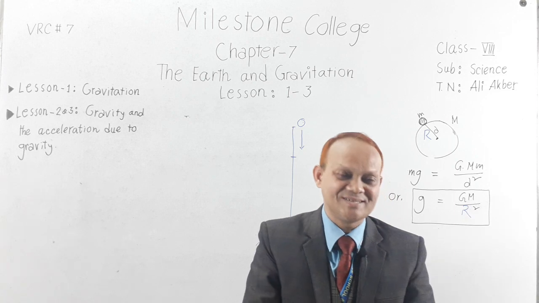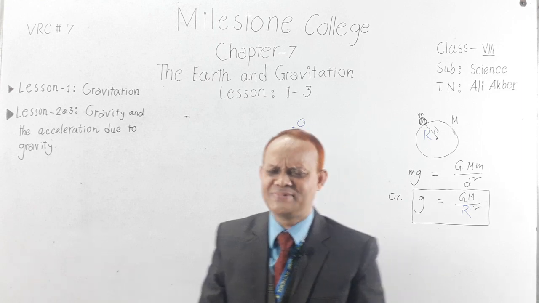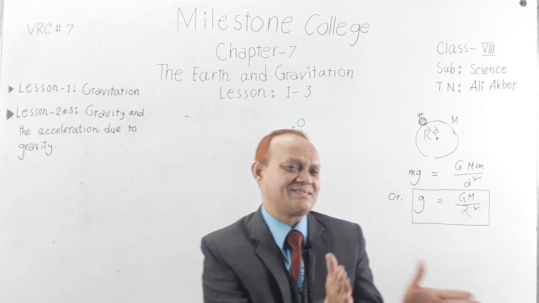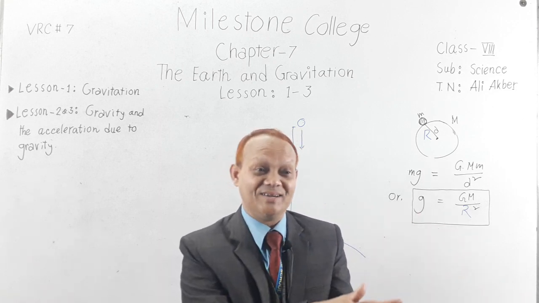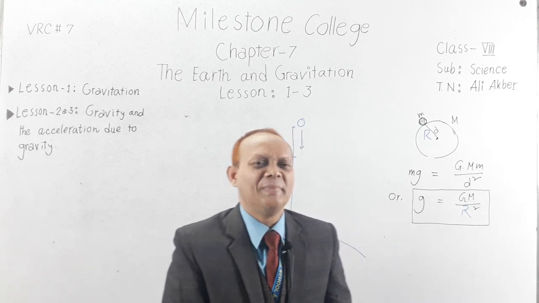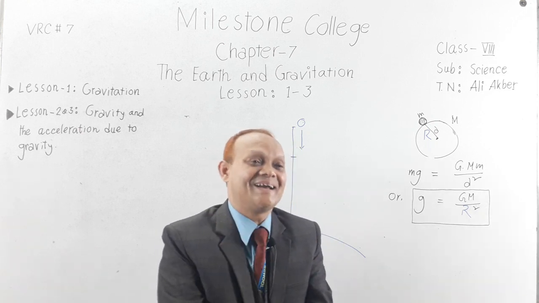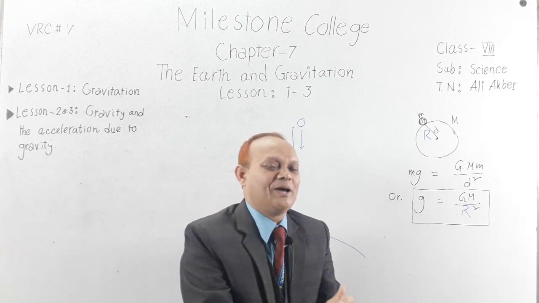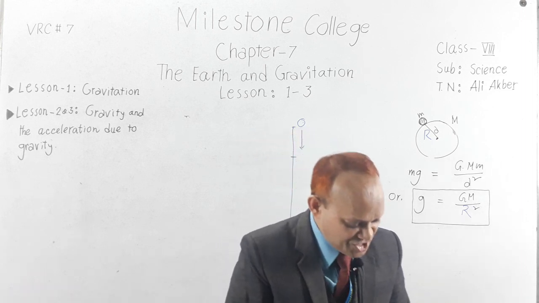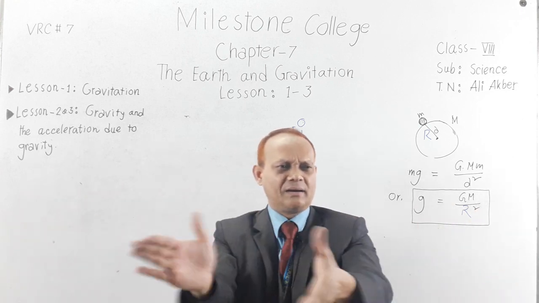Your next question is, what is acceleration? Yes, you are absolutely right. Accelerate is a verb, and from the verb accelerate comes acceleration. It means to speed up something. And the value of acceleration due to gravity G is what? 9.8 meter per second square, but it is the standard value. And I showed you the value of G in the equatorial region and in the polar region. You have all done excellent. So again, have a big clap.